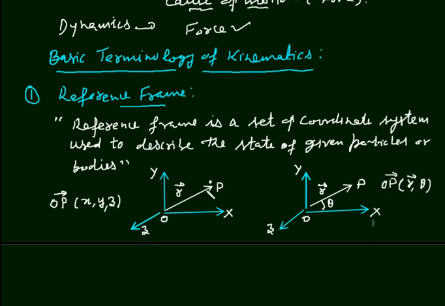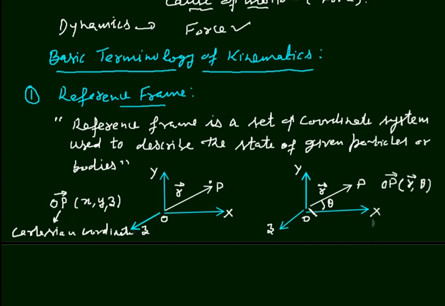If we describe the position of a particle OP with coordinates X, Y and Z, then it is Cartesian coordinate system or Cartesian coordinate reference frame.